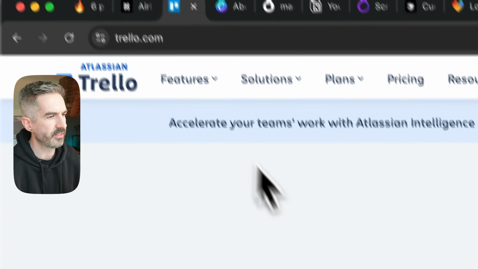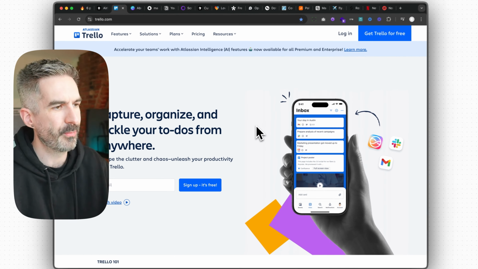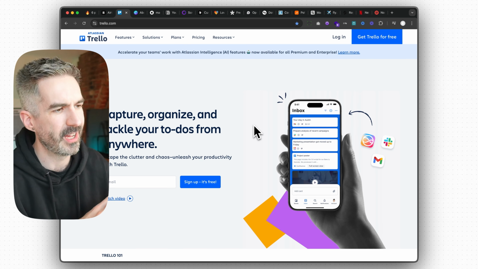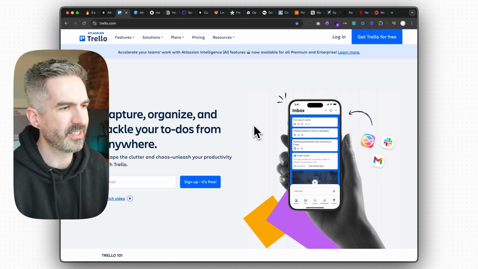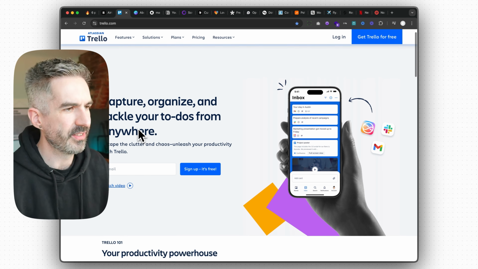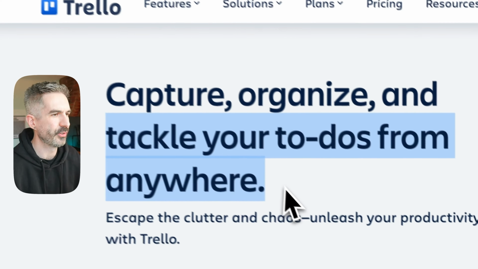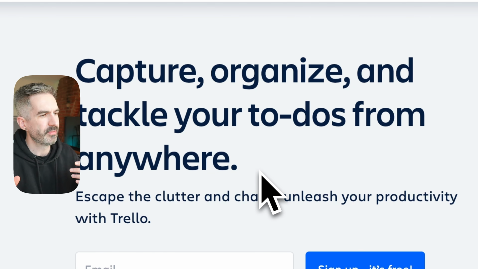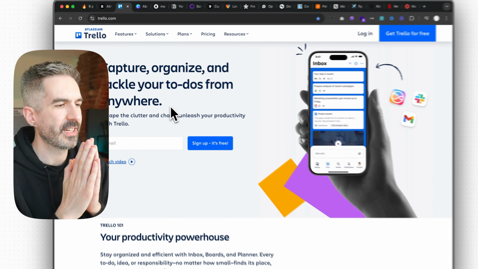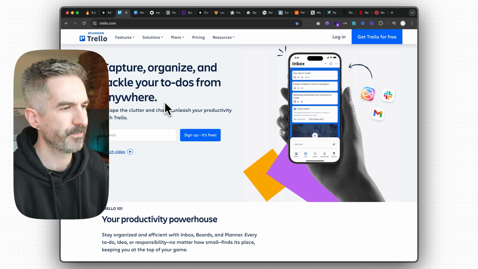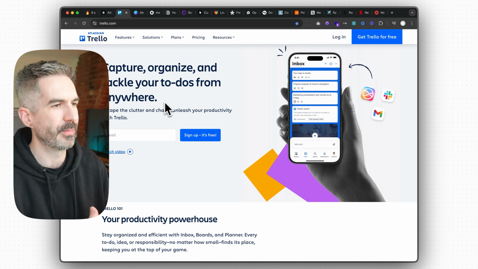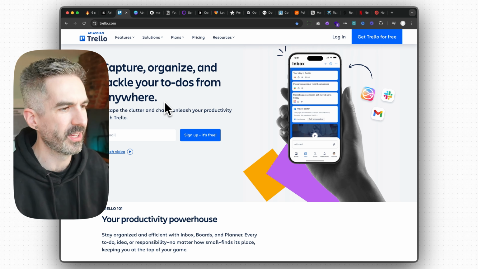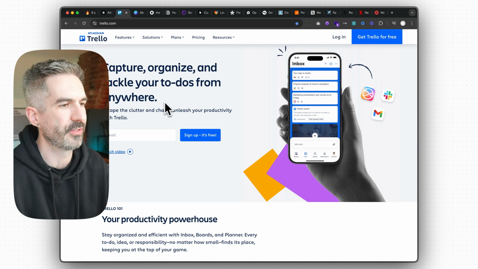Another company that I think does this well is Trello, even though this is a bit more on the boring side, on the very functional productivity app kind of side. So their belief here that you can see on the page is tackle your to-dos from anywhere. So they're saying, we want to solve a problem with productivity. We believe that our app can help people be more productive. And the way that we believe that we're doing that is that we allow people to tackle their to-dos from anywhere. That's our unique view on a solution for this problem.